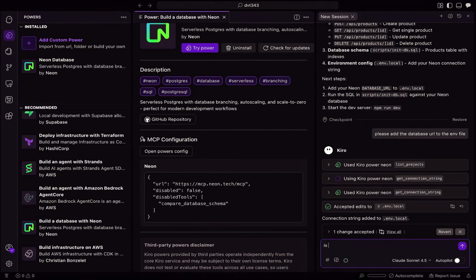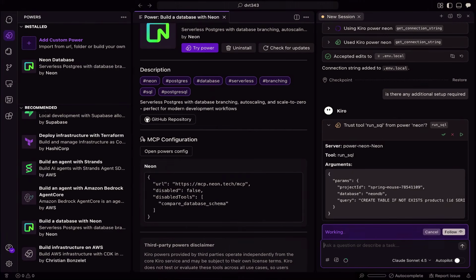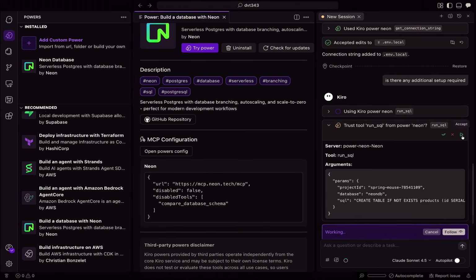is there any additional setup required? And then it should be able to now analyze my project one more time, double check with the Neon Power to cross check what else may be needed or if everything is completed. That way I can go ahead and run my application locally. So it does look like it needs to create a table or check for a table and run an SQL command using the MCP tool. So I'll accept that, and it'll invoke that tool and make the calls for me.